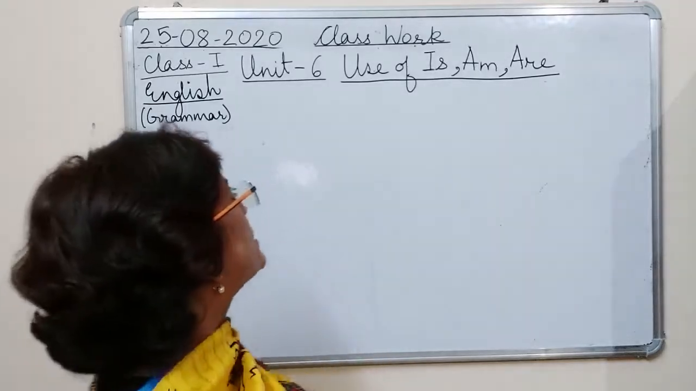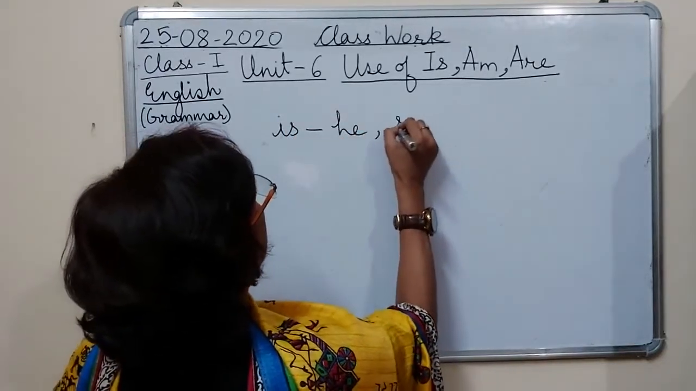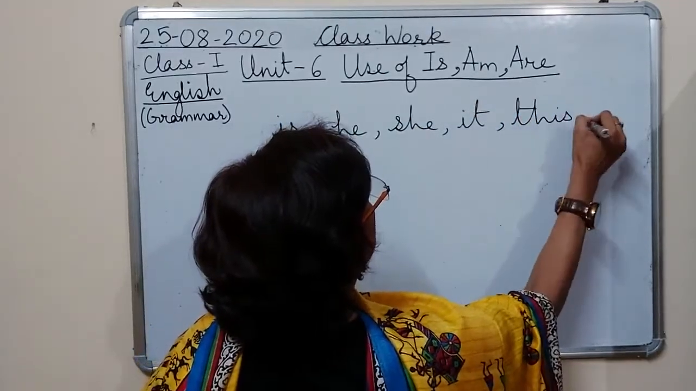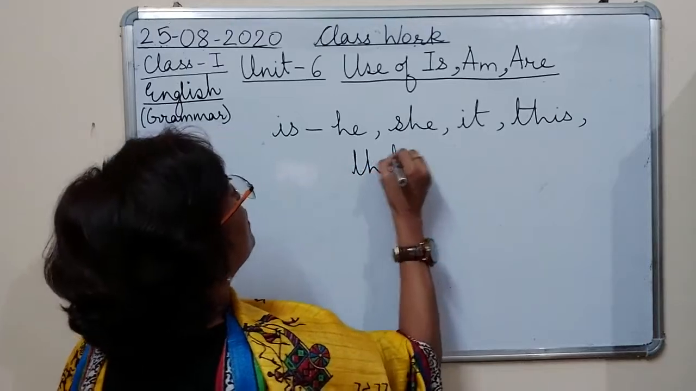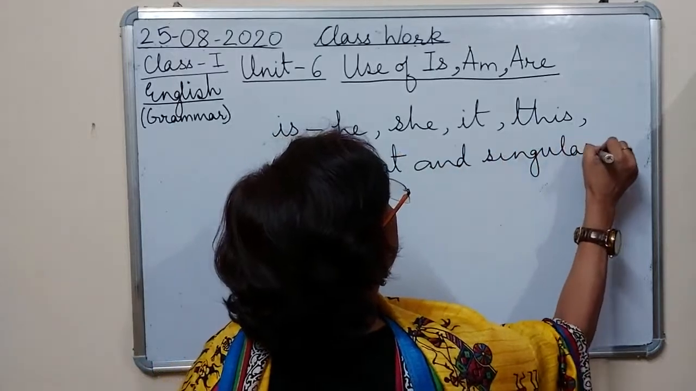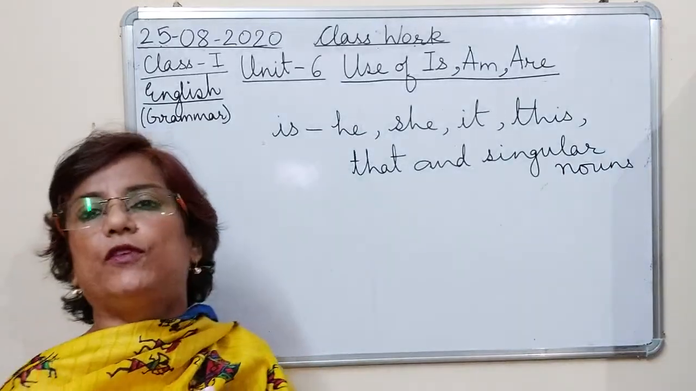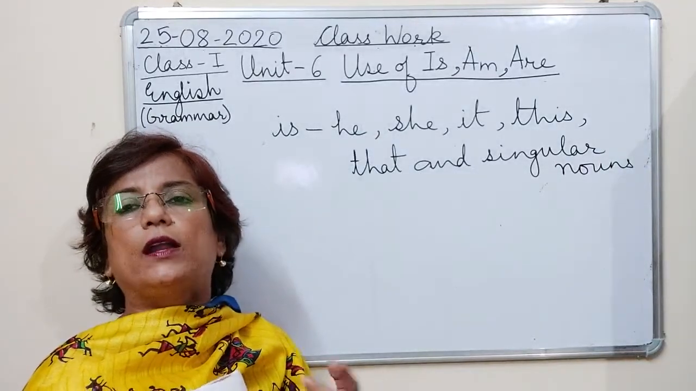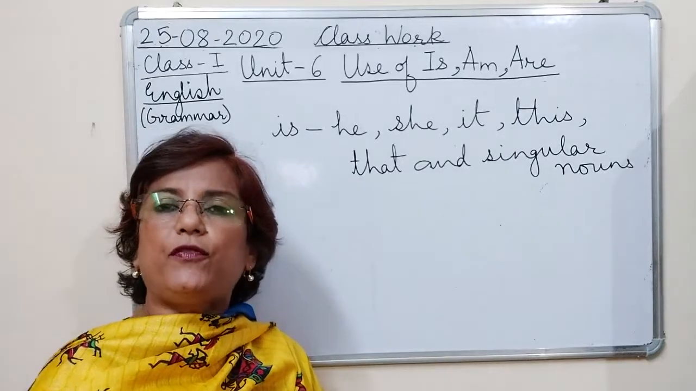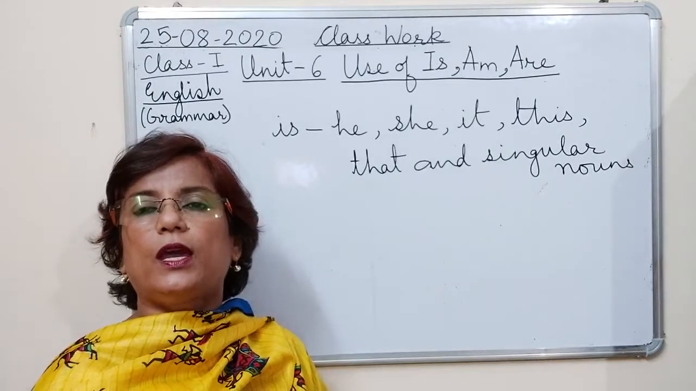तो हम इस किसके साथ यूज करते हैं? Is used with he, she, it, this, that, and singular nouns. ठीक है, singular nouns means singular naming words. Varanasi is an old city. Seema is my friend. Rohan is my friend. Okay?